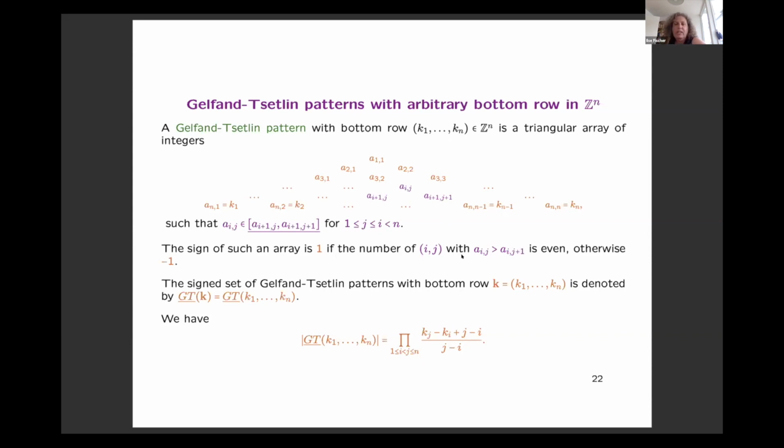So that way we get the sign. Then I denote this sign set by GT, and one can actually show that the signed enumeration of these Gelfand-Zetlin patterns is given by this product formula. So that's actually a rewriting of the hook content formula, because Gelfand-Zetlin patterns are in bijection with semi-standard tableaux.